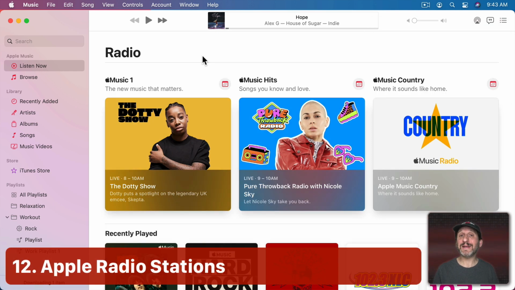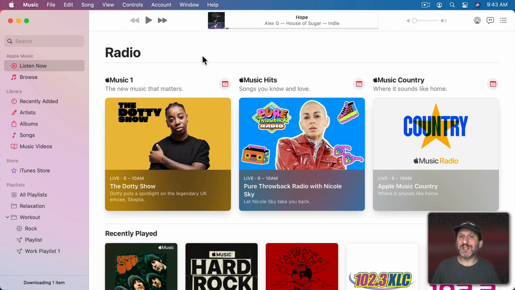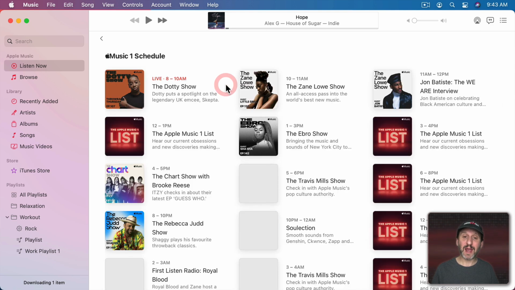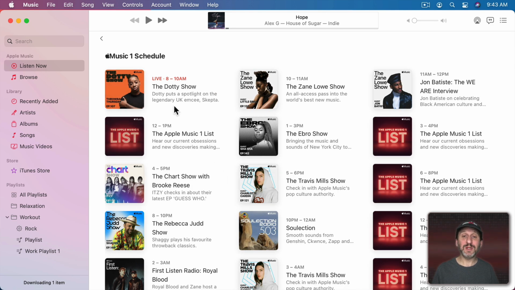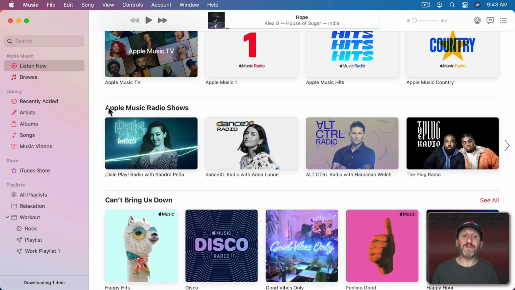Now also note that Apple has some radio stations that are actually real radio stations. So we're not talking about radio stations in terms of just playing random songs specifically tailored for you. We're talking about DJs and shows and everything. If you go to Listen Now and look for radio, there's Apple Music 1, which is the primary station with all sorts of shows and DJs, and there are a few other ones as well. You can click on the little calendar button and see different shows. If you look through Listen Now, you usually find a section called Apple Music Radio Shows, and you can go there as well. So you can find a radio show that fits the type of music that you like and give it a listen.